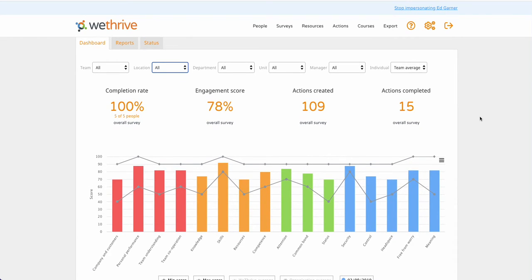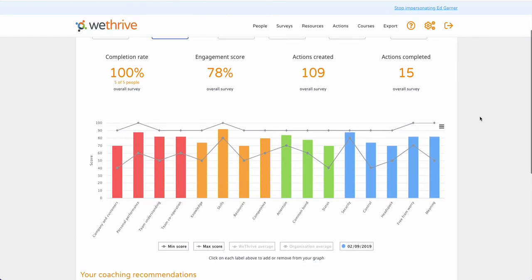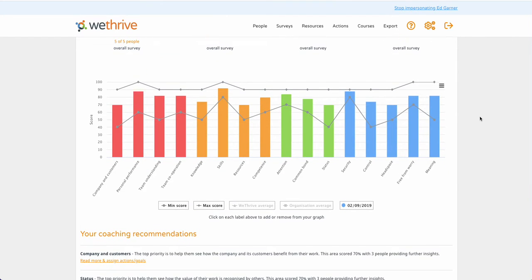Now, when you scroll down on your dashboard, you will see the 16 average scores for your team, as well as the minimum and maximum score lines on your graph. These give you an idea of how much variance there is in how people feel about different areas of work. So we can see here that the 2 lines are very close together when we look at skills, and everyone has scored it between 80 and 100%, as well as security, where everyone has scored it between 80 and 90%.